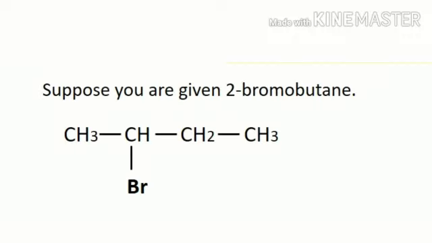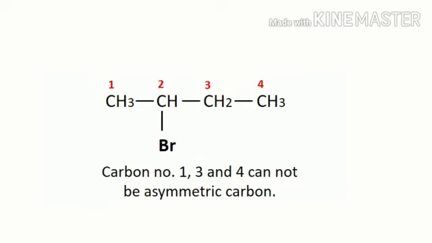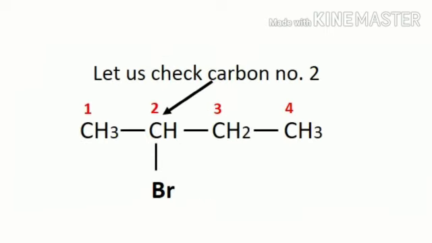Let us do some practice of identifying chiral and achiral molecules. Suppose you are given 2-bromobutane. Let us first number the carbons. You will easily tell that carbon number 1, 3 and 4 are not chiral as they are attached to 3, 2 and 3 hydrogens respectively. Let us check carbon number 2.